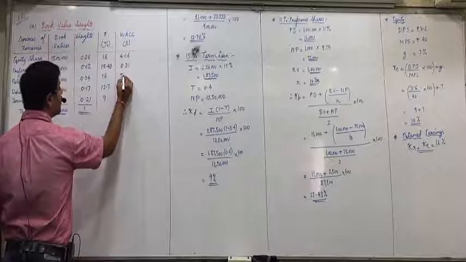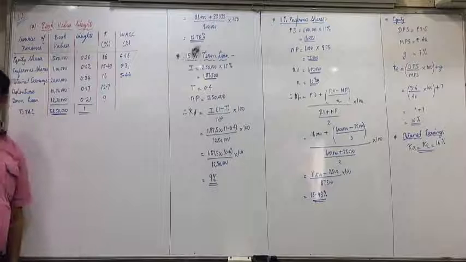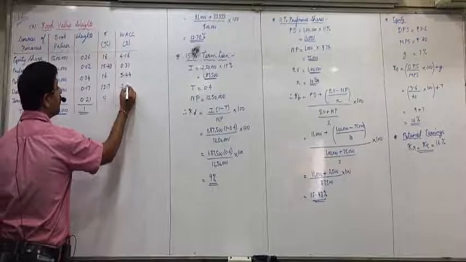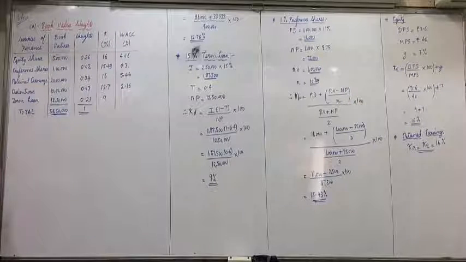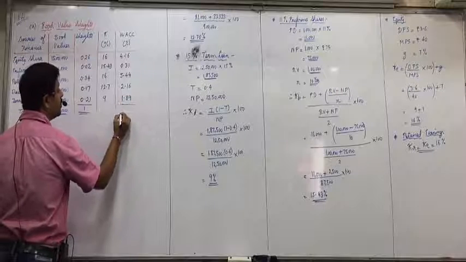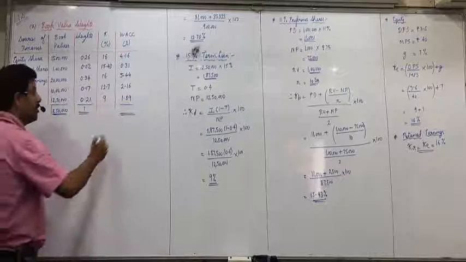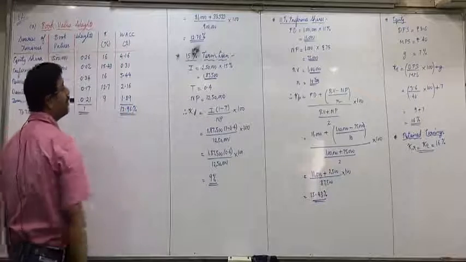Only 5.4? 12.7 into 0.17. 2.16. And 9 into 0.21. 1 point something. Now do the total. 13. That is the weighted average cost of capital.